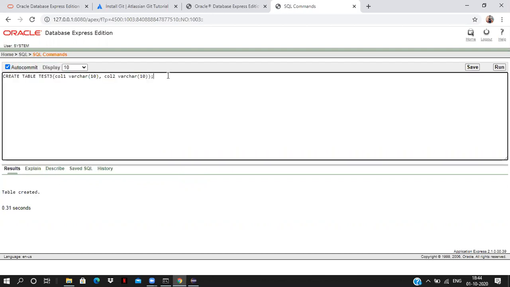Now we have seen how to create a table. If you want to create a table with 10 columns, you can create a table with 10 columns. For string type, we can use varchar. For integer type, we can use number. Now, how to insert the data into the test3 table?